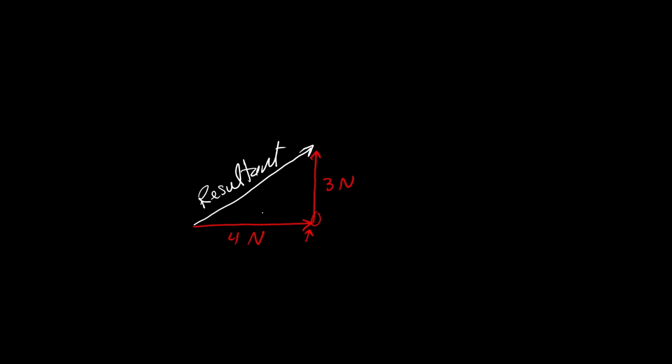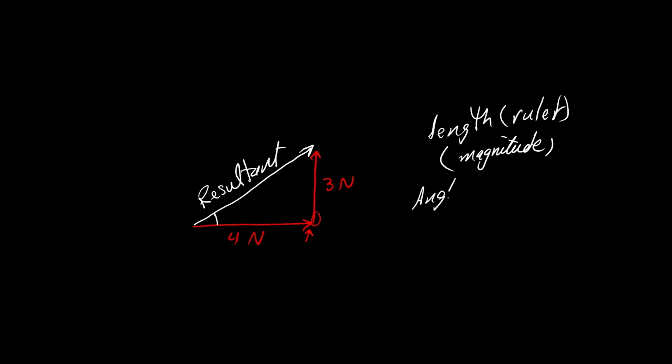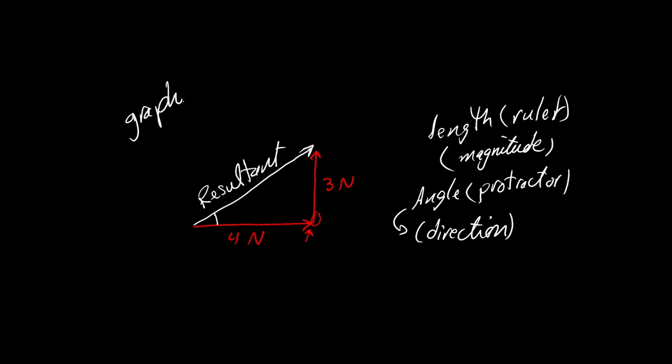In the same way, we measure the length using the ruler to get the magnitude. And we measure the angle here using the protractor to get the direction. So this is how to get the resultant graphically, by drawing only and measuring the length and angle.